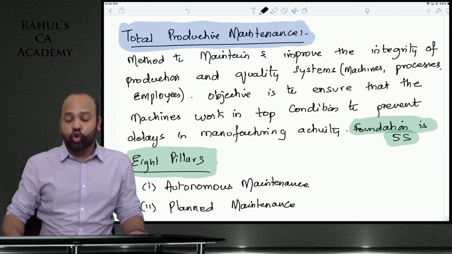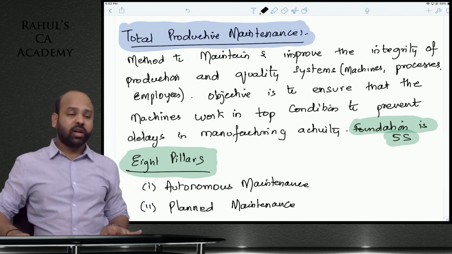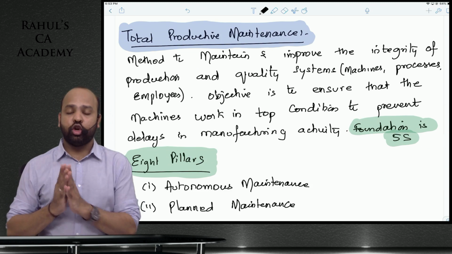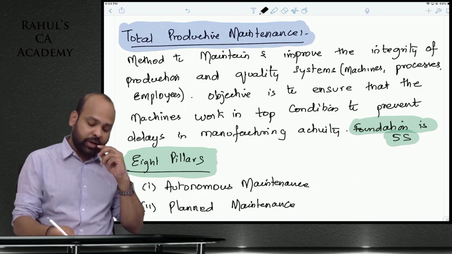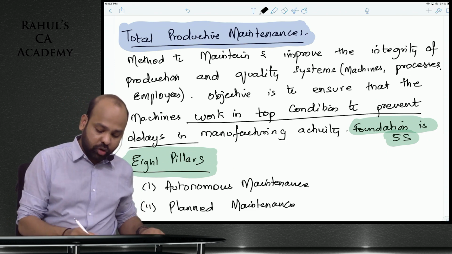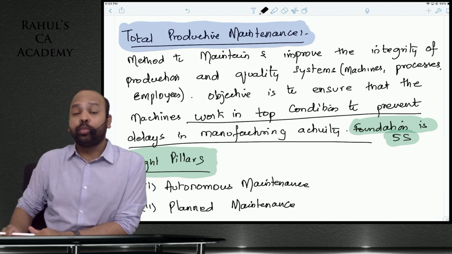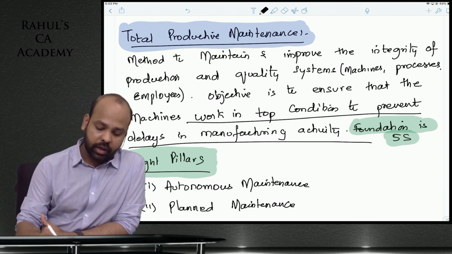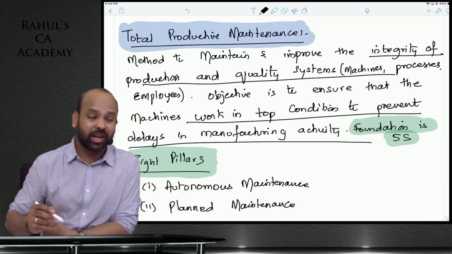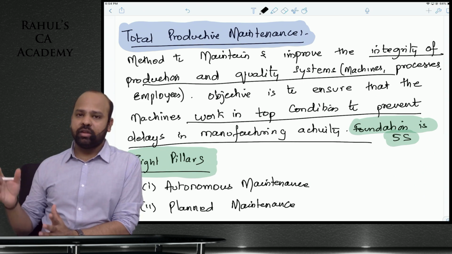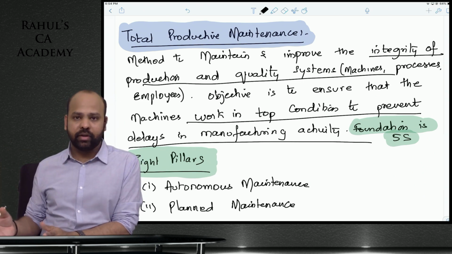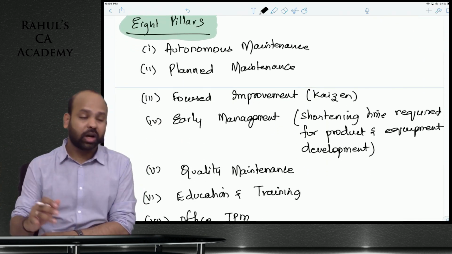The objective of total productive maintenance is to ensure that your machines work in top condition, to prevent any delay in manufacturing activity. The machines should be working in top condition to prevent any delay in manufacturing activities. You should maintain the integrity of production and quality systems. Now we say that there is one foundation, that is FIRE. You have to implement FIRE, and then there are 8 pillars of total productive maintenance.